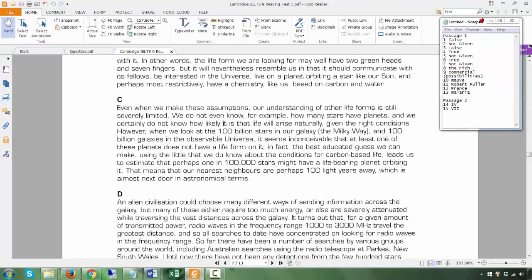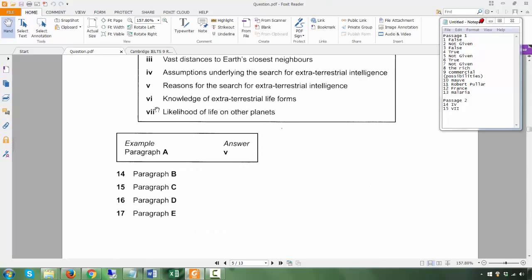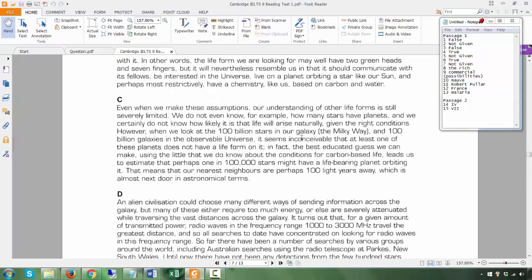Now it talks about how likely it is that life exists. Likelihood of life on other planets, right? But this is just one sentence. There's a whole paragraph talking about it. It seems inconceivable that at least one of these planets does not. Okay, so it's still talking about life. In fact, the best educated guess, blah blah blah. Perhaps 1 in 100,000 have life. See, all this is talking about life, right? So that's the reason why it's not just one.